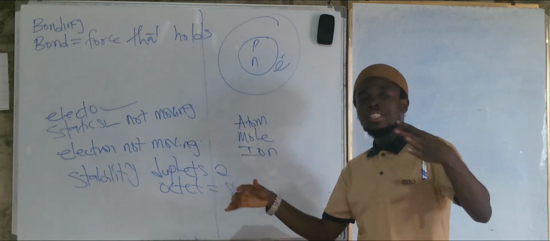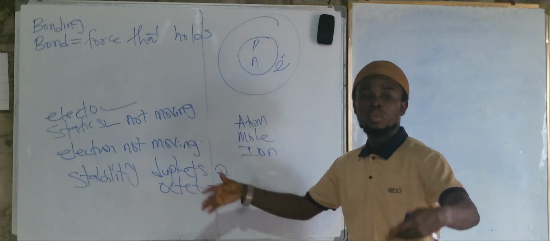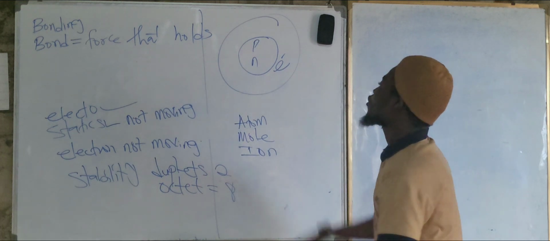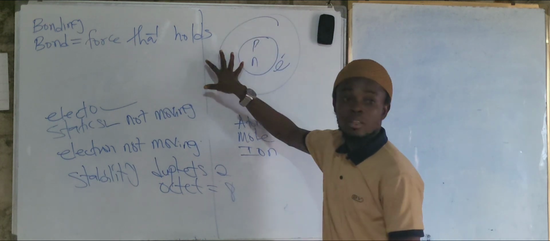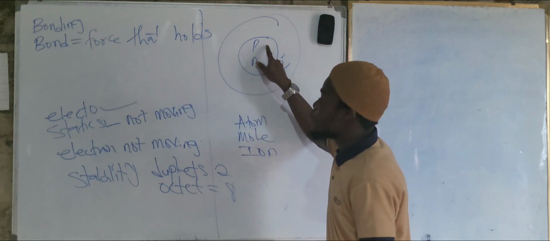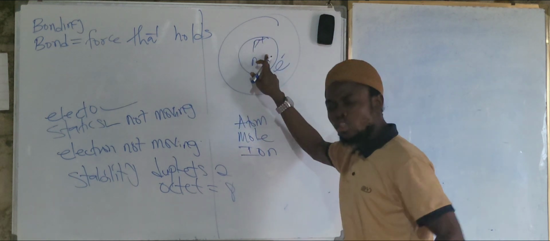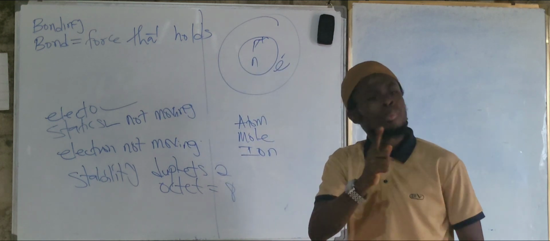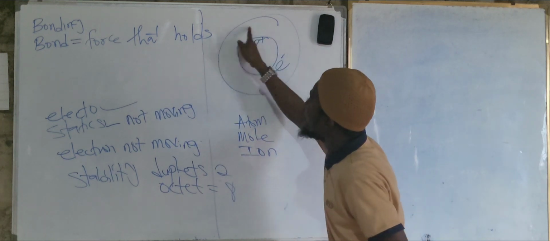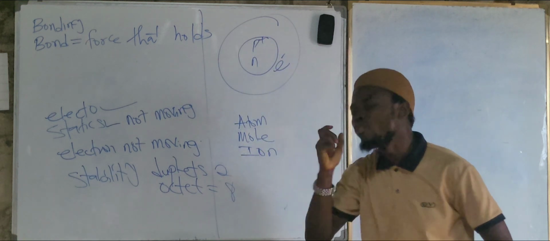I will go deep into this. For some of you that have attended my class, we have done nuclear physics, P2. Of course, we have explained everything here. The atom is spherical in shape, the proton is positively charged, the neutron is neutral, and the electron is negatively charged, right? But here, the electron is revolving around the nucleus. It means it is making a movement.